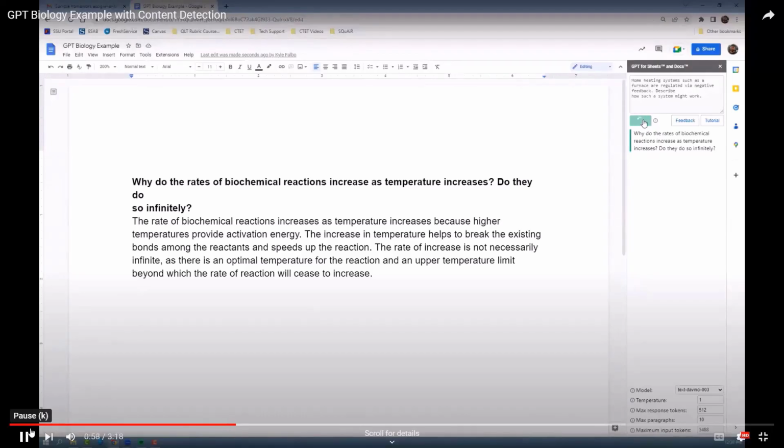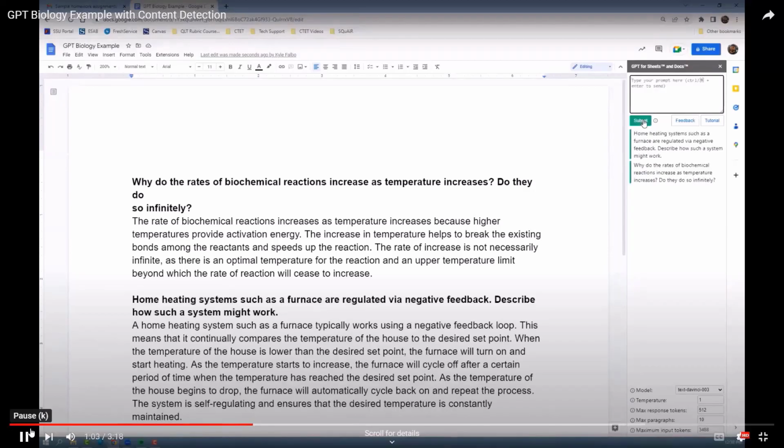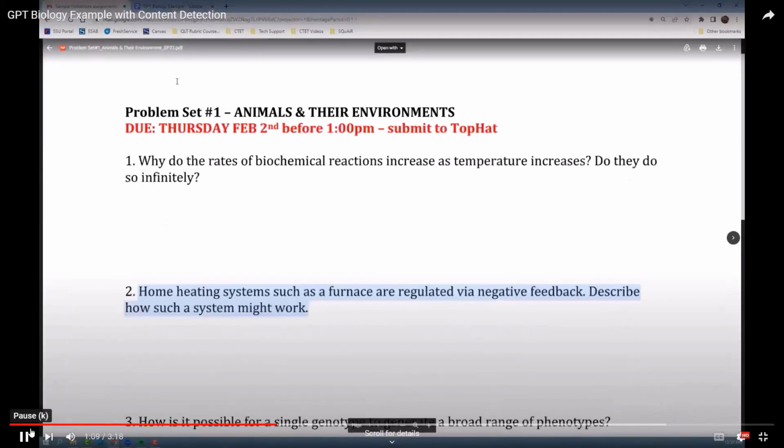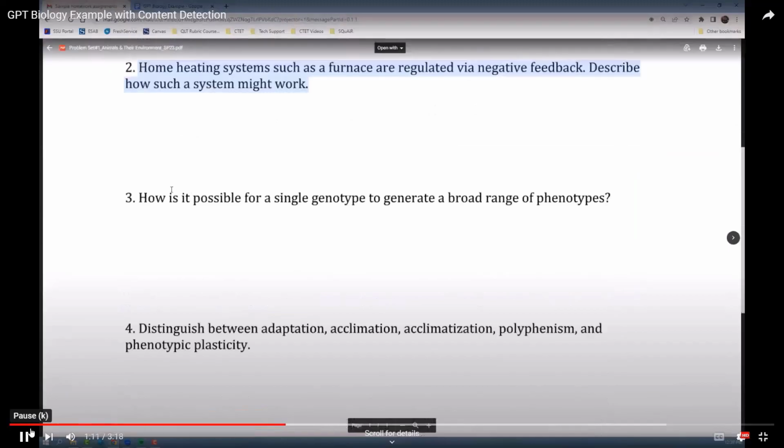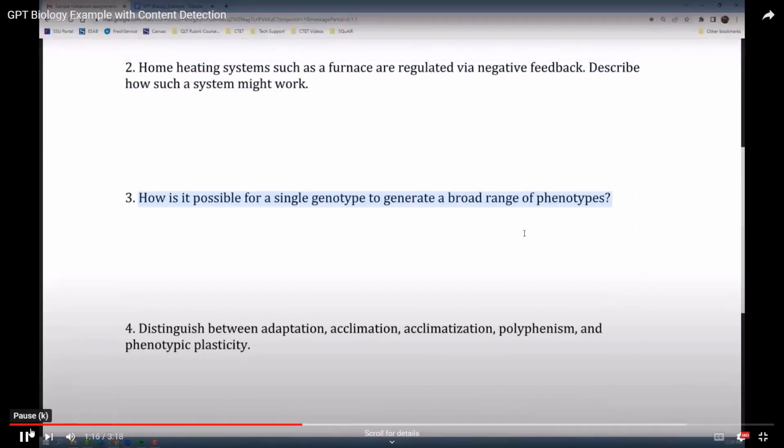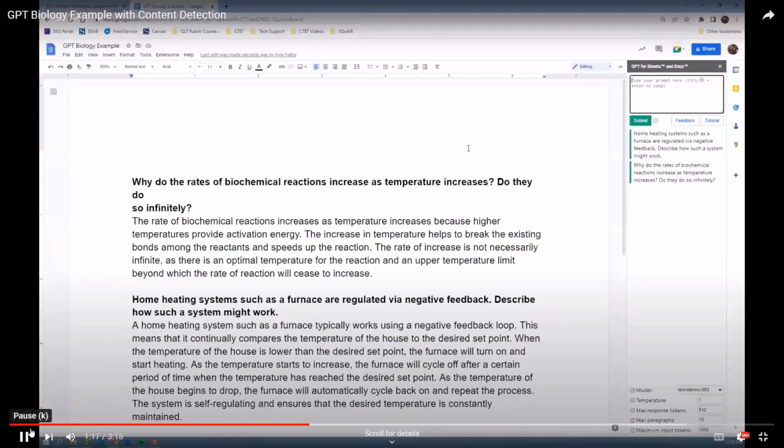Those tools are very unreliable and easy to beat. Things like just removing the Oxford comma can take an 85% predicted AI down to 60% AI. Just removing or intentionally making small grammatical errors is enough to beat the AI detection. And we'll see that here in a moment.